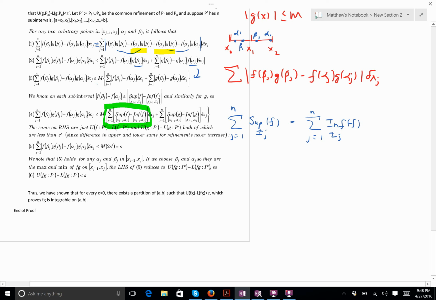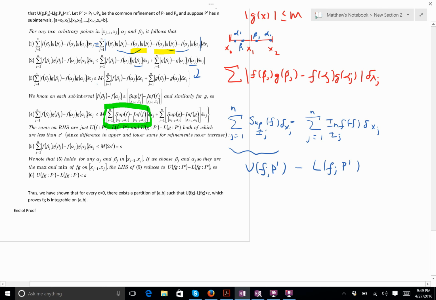Okay. Notice this is, and I need delta x j here also, right? Okay. This is the upper Darboux, or the upper Riemann sum, right? What is this? Well, this is the sum where I'm taking the supremum of each interval times the length of that interval, right? And this is the lower Darboux or Riemann sum, depending on how your instructor says this, right? So these things break up.